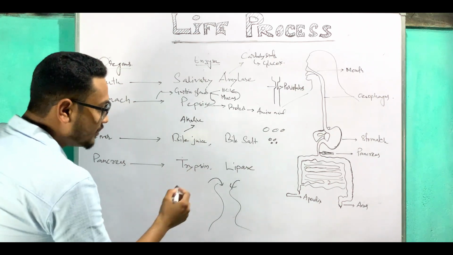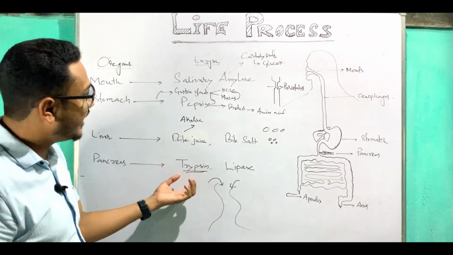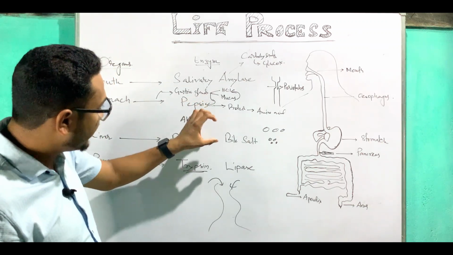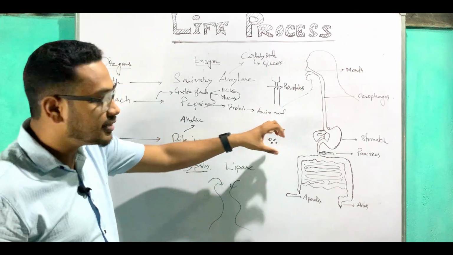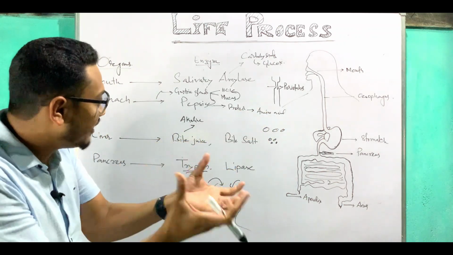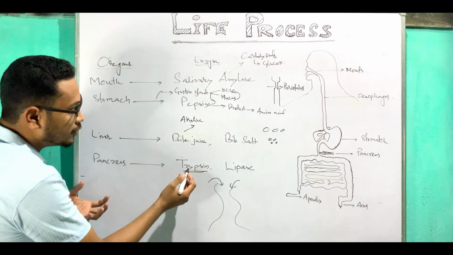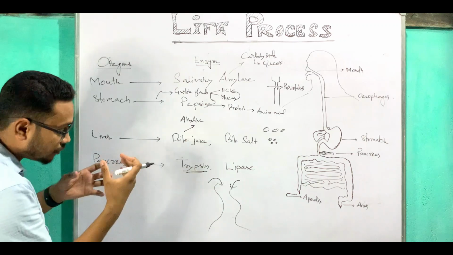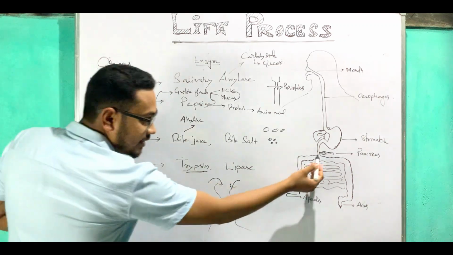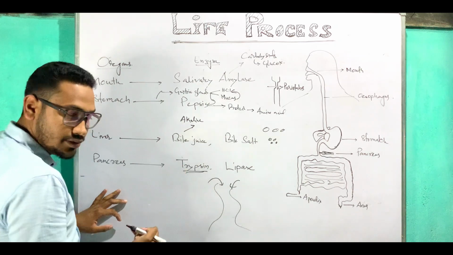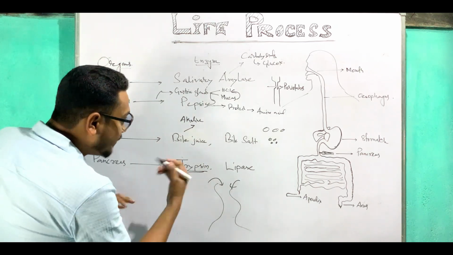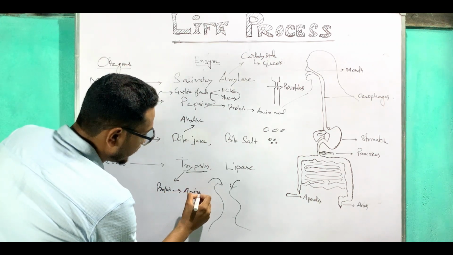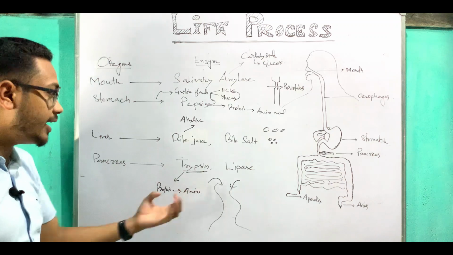Then what is the function of trypsin? Trypsin will also function like pepsin. After here, pepsin will convert the protein into amino acids. Some food is still left out. This left out food will also be converted into amino acid here. And which will do that function? The pancreas. Here is the pancreas. The pancreas will release trypsin. So trypsin will convert the remaining amount of protein into amino acid.